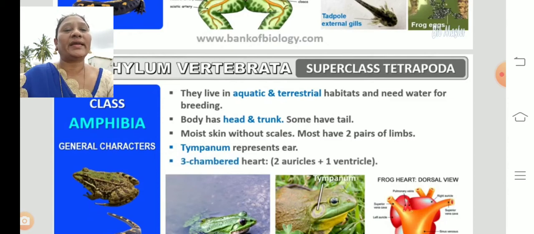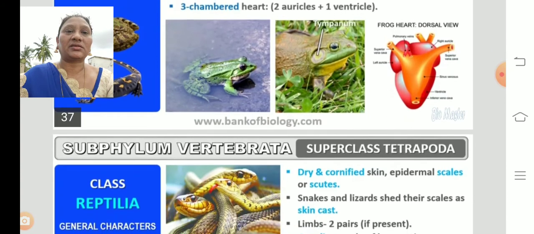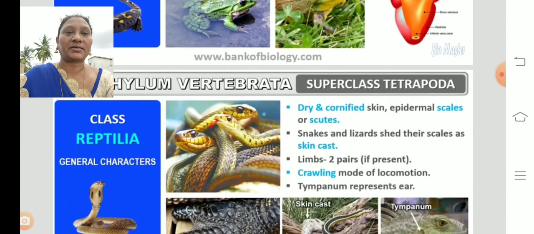And the body has a head and trunk. Already we discussed. So they have a three-chambered heart.